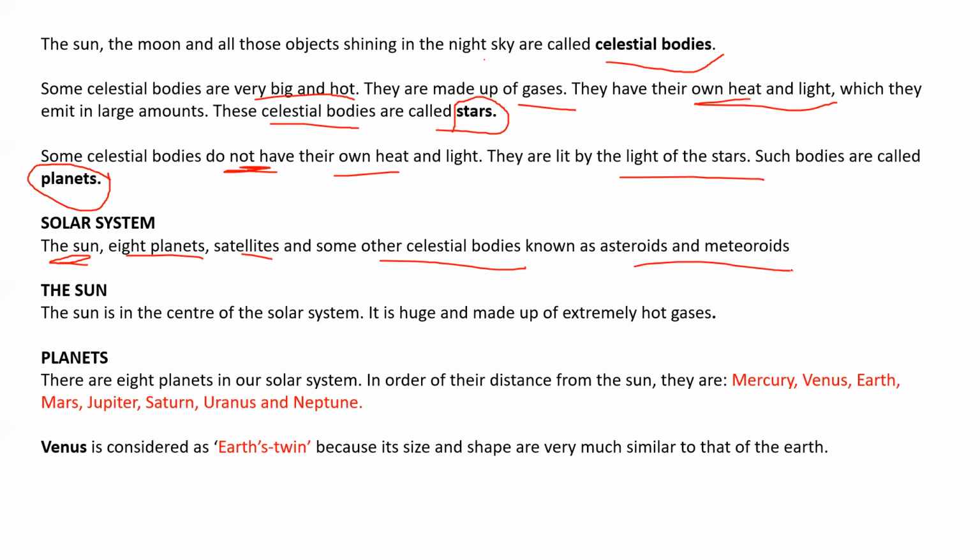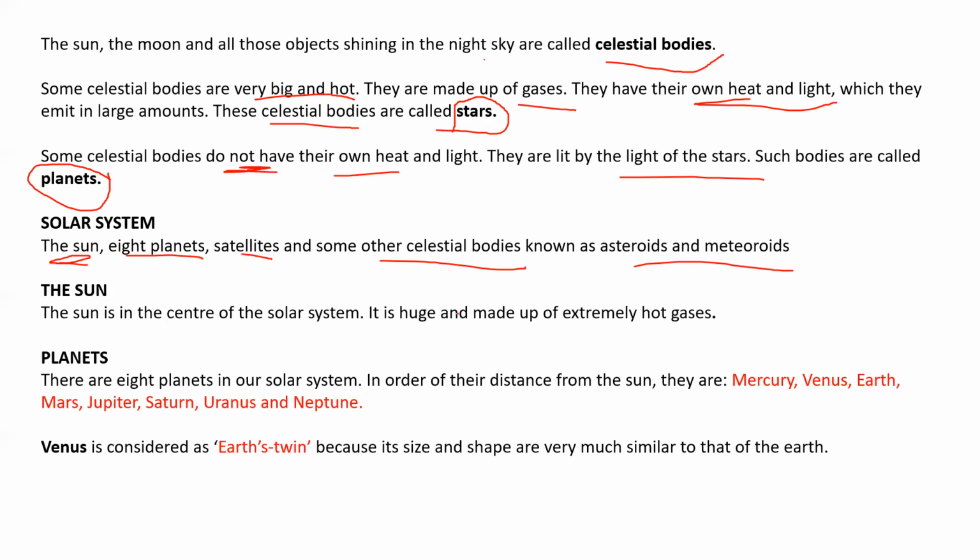We named our star, जो हमारा तारा है, हमने उसको क्या नाम दे रखा है? सूर्य नाम दे रखा है, सूरज नाम दे रखा है, ठीक है? So this is also a star because the sun has its own light. It is also rotating. It is also very big and very hot. It is also made up of helium and hydrogen gas. So that's why we named our star the sun.